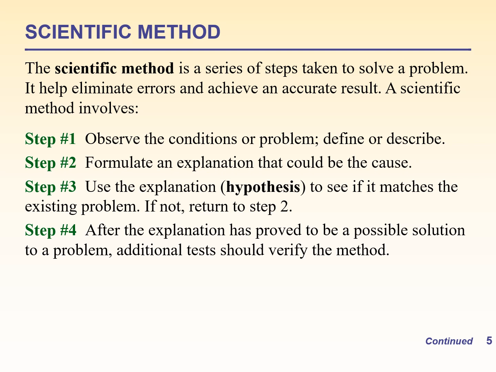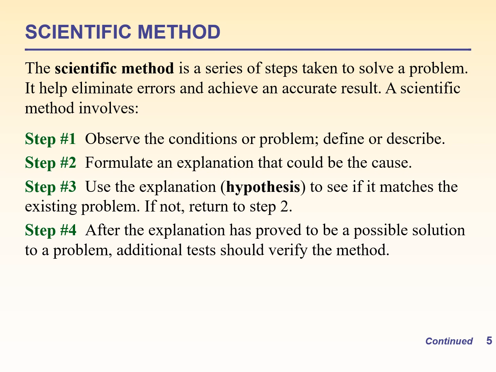Step number 1 involves observation of a condition or a problem. We have to define that problem, describe that problem in step number 1. In step number 2, we have to formulate an explanation that could be the cause. Whatever the cause is, we have to formulate some explanation for that cause. And in step number 3, we are comparing this explanation, that is the hypothesis, to see if it matches with the existing problem.